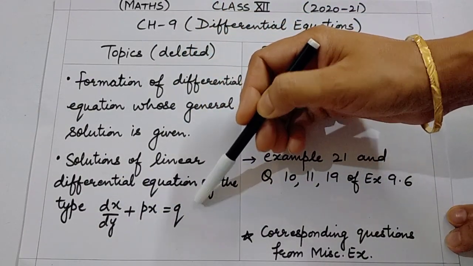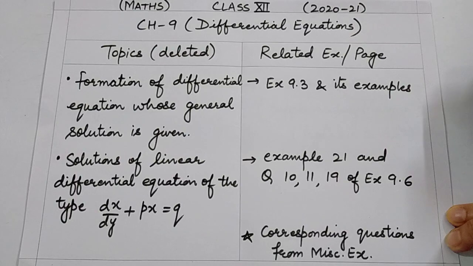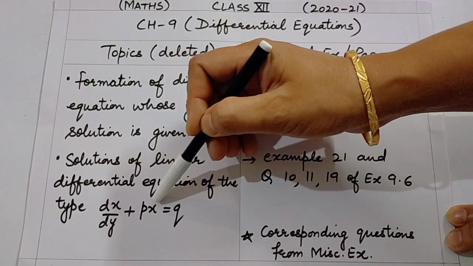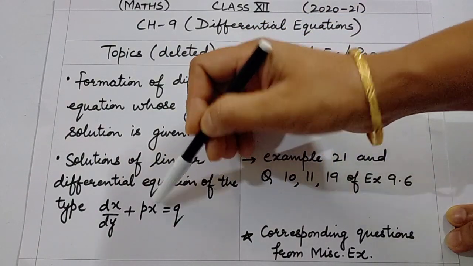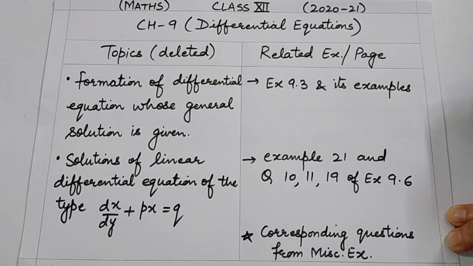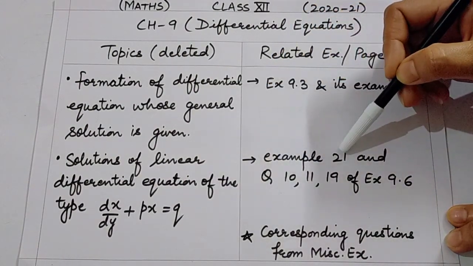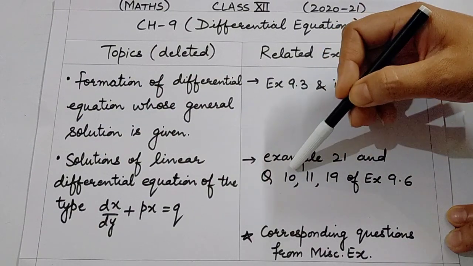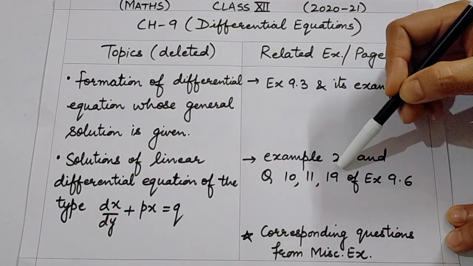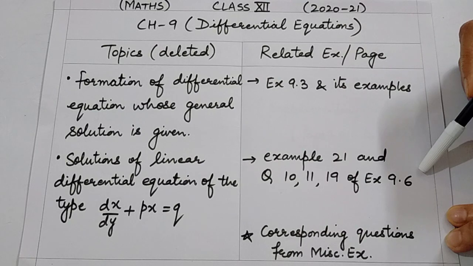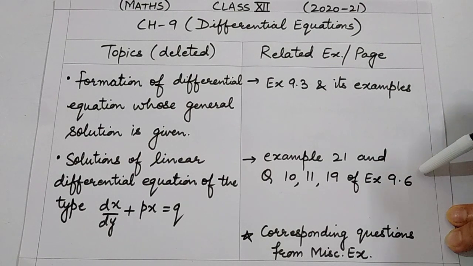q. There are 2 types of linear differential equation, out of which this type has been deleted. This is the second type of linear differential equation, you can say. And the corresponding questions are example 21 and question 10, 11 and 19 of exercise 9.6. I have looked into the book very carefully and marked the questions. You can also look into the books and mark these questions carefully.